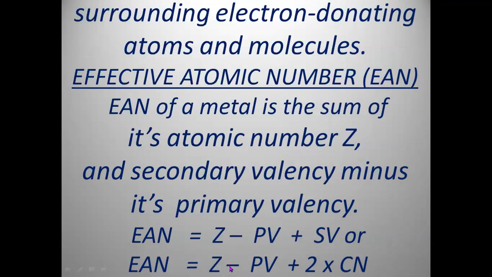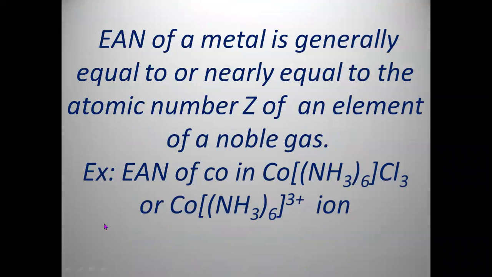EAN is equal to Z minus PV plus 2 into CN, meaning the effective atomic number of the central metal atom is equal to its atomic number minus the oxidation state of the metal in the first stage plus the coordination number, the number of ligands attached to it, into 2. So the result will be a number equal to the atomic number of a noble gas element, or nearly equal to that.